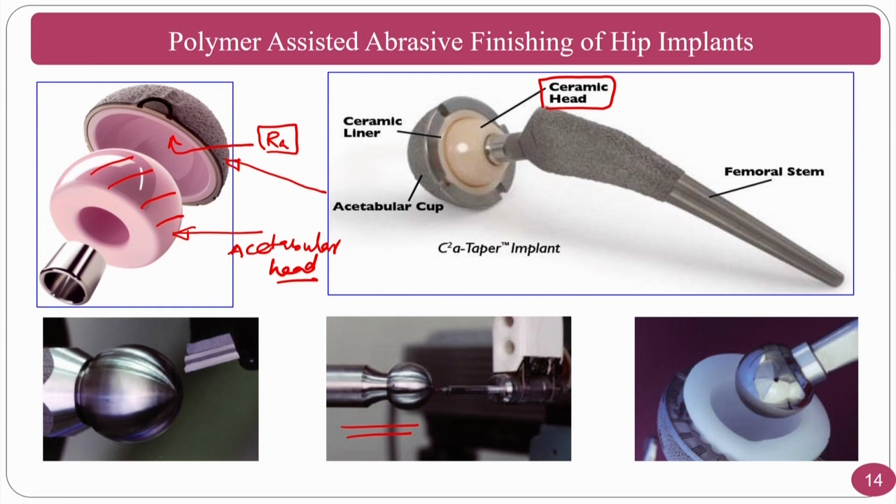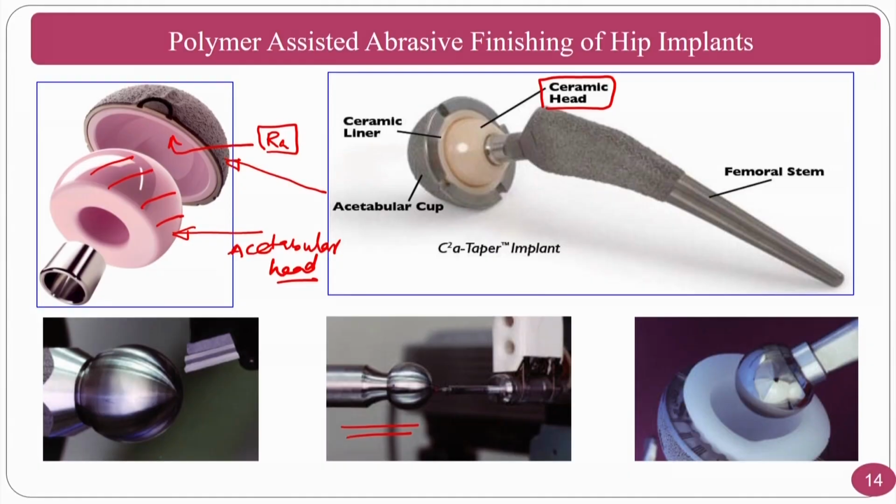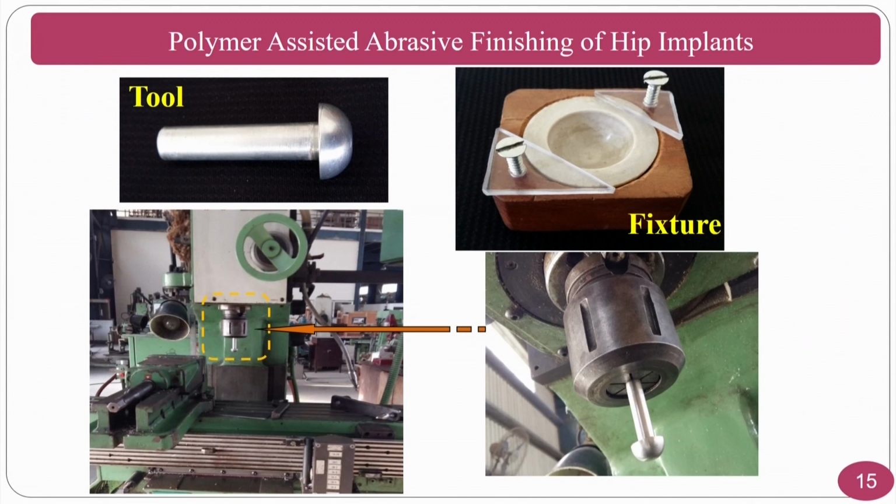So the two important locations in a hip implant are the acetabular head top portion as well as the acetabular socket region. These are to be polished. A very simple mechanism is found here: you just have an aluminum tool and a fixture to hold the acetabular socket. Normally we can design a simple wooden-based fixture that can be placed on a milling machine, and the milling cutter can be replaced by the tool that you can design according to your requirement.